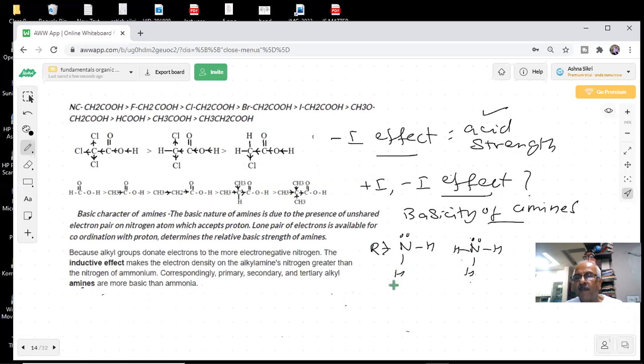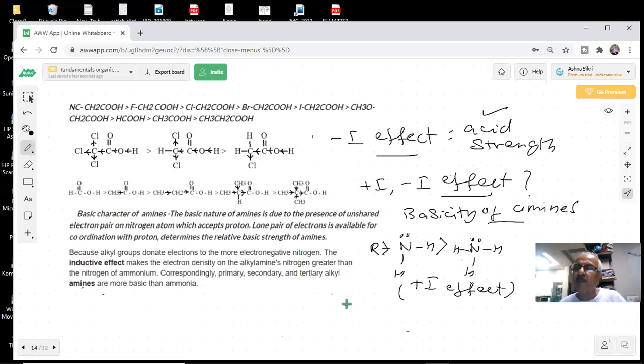Sir, this R one will be more basic. Which effect? Sir, this will be the plus I effect. You have to write in the paper plus I effect, students, it is important. Though when we take an aqueous solution there will be other factors also, but if I consider only inductive effect, then this is more basic. Amines are more basic than ammonia. So inductive effect is an important question in the question paper, students, in organic chemistry.